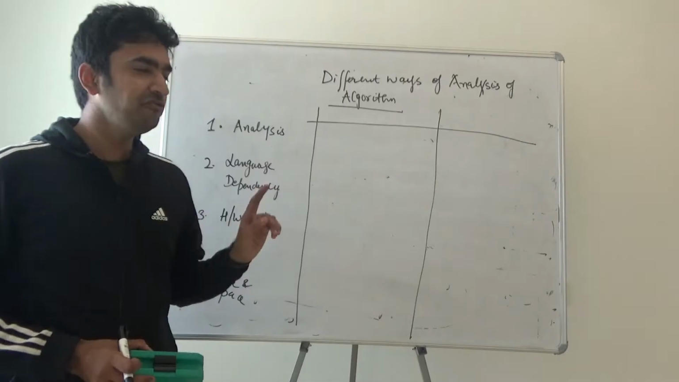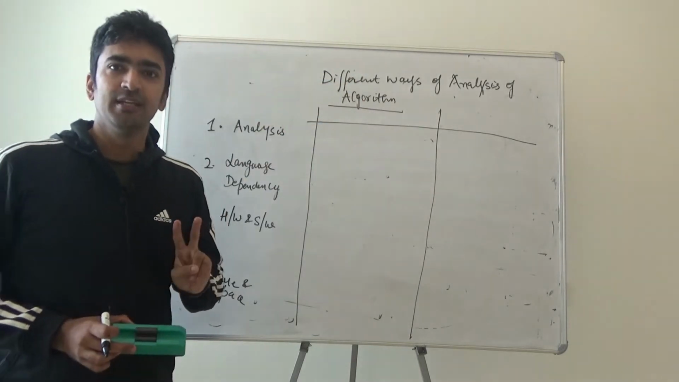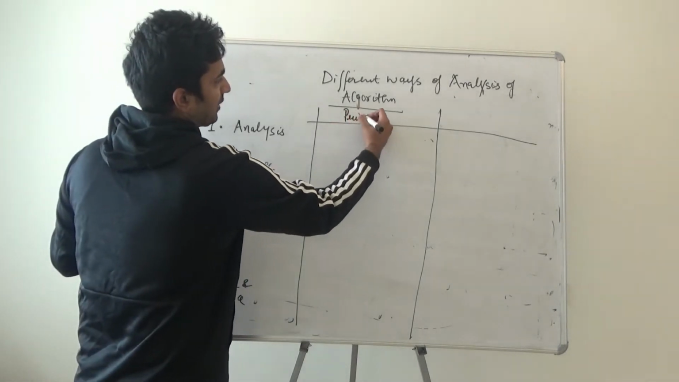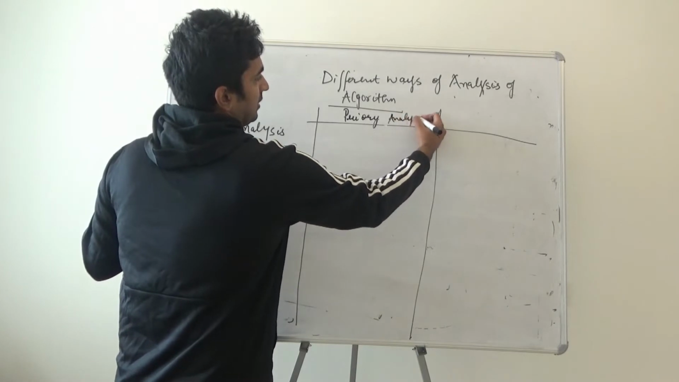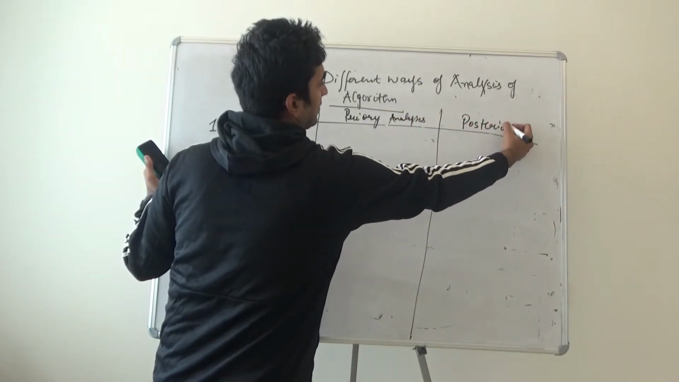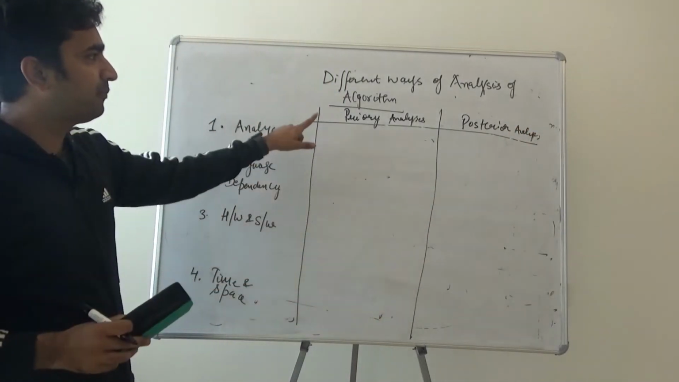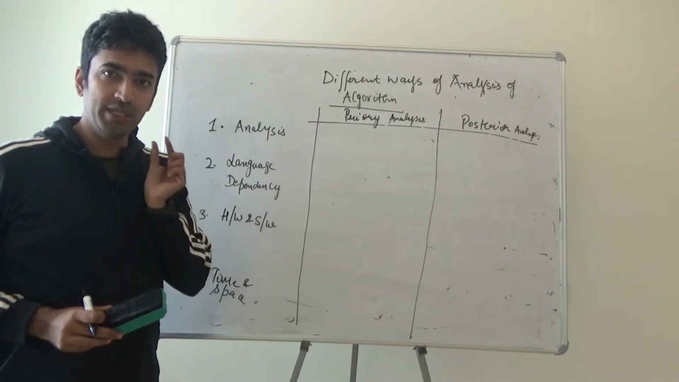In today's video we are going to discuss different ways of analysis of algorithm. Guys, there are actually two ways. One way is priori analysis and one way is posteriori analysis. The word priori analysis says that we are going to analyze